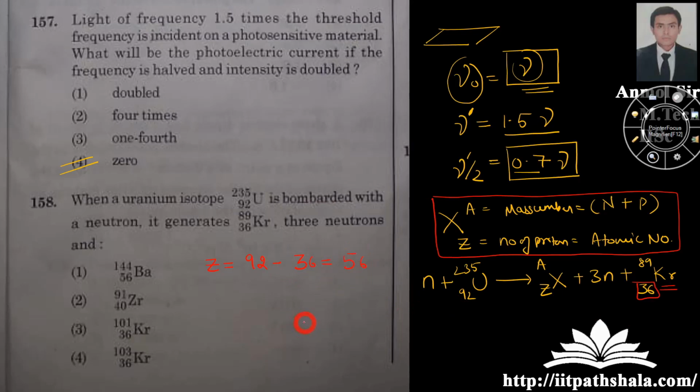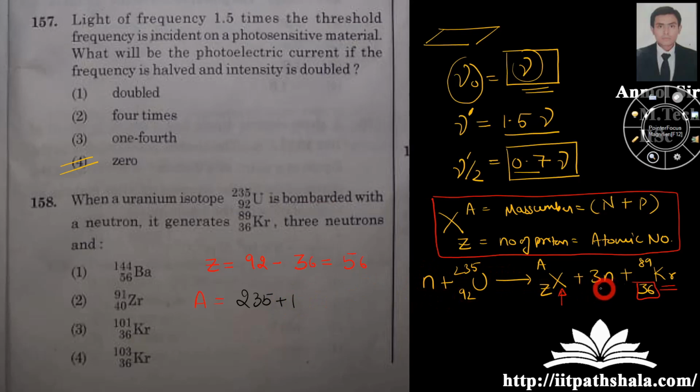Okay, so I'm having 56 as the number of protons for this unknown element X over here. Now, the A is nothing but the number of neutrons plus the number of protons. So you are having 235 as the total number of neutrons and protons, plus 1, because you are adding 1 neutron over here.